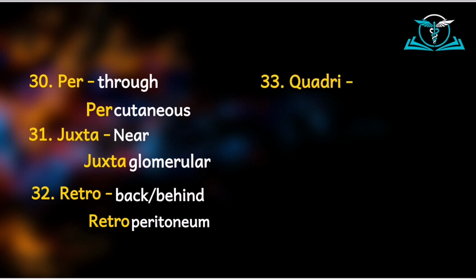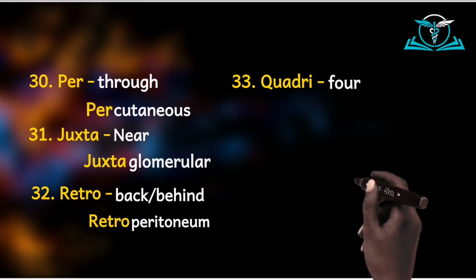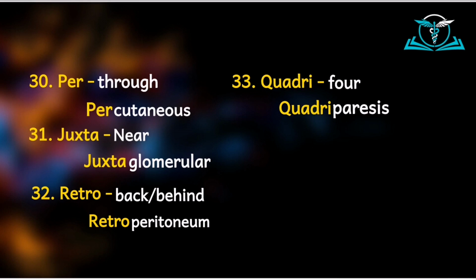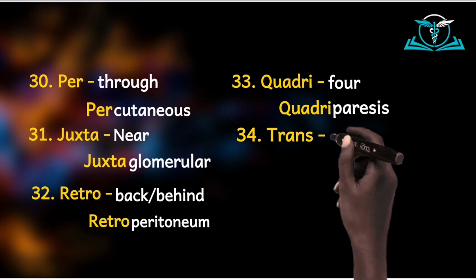Then we have quadri, which means four. So quadriparesis. Again, paresis in neurology means partial paralysis of the muscles. So quadriparesis would mean partial paralysis of all the limbs, so both upper limbs and then lower limbs. Then we have trans, which means across.